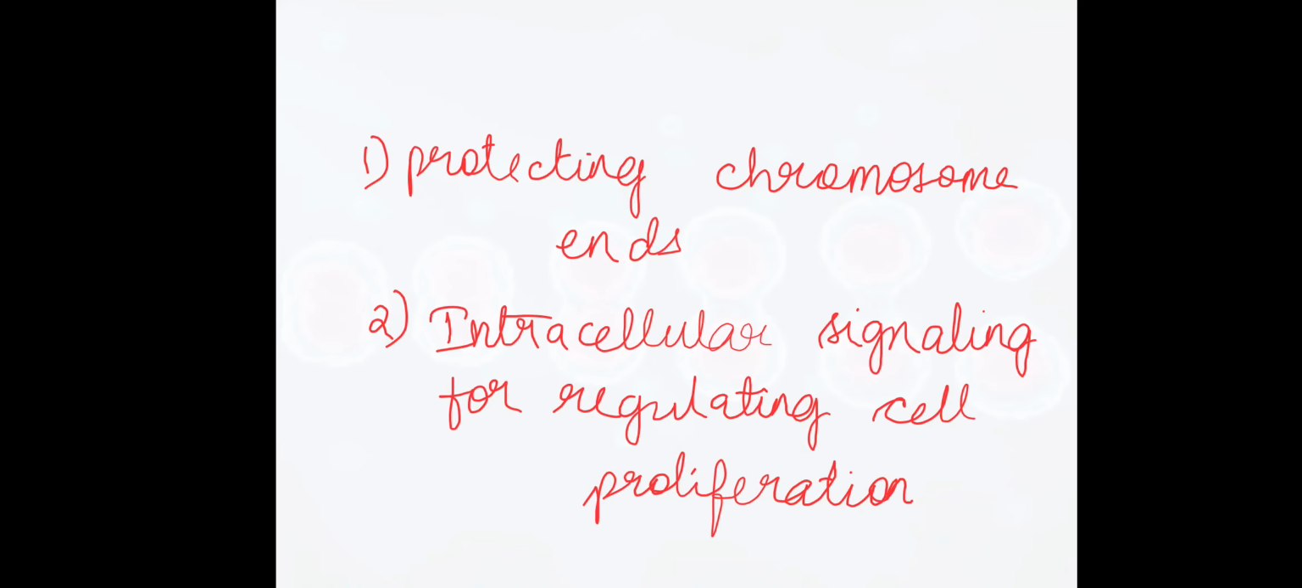So the main function of telomeres is to protect the chromosome ends, and in intracellular signaling for regulating cell proliferation. A complex of 6 telomere associated proteins forms a complex. That complex is known as the telosome. It is often called the shelterin complex.